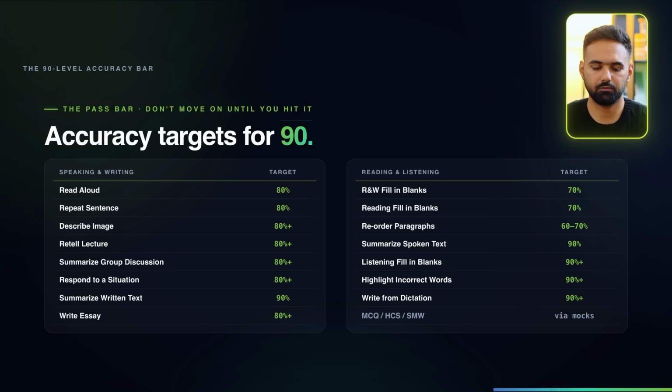For question types which I have not mentioned, like MCQ, select missing word and all, you don't really need to practice these a lot. We'll just cover these in the mock test. These are not really important, right? So this is the accuracy level which you can see on your screen as well. The questions which I have missed, we'll just check the accuracy in the mock test.